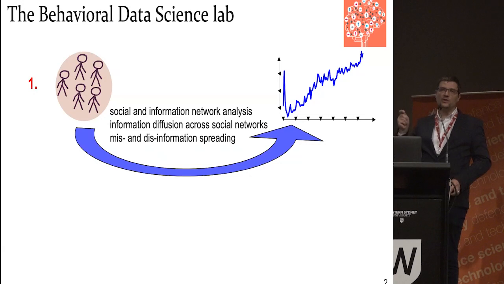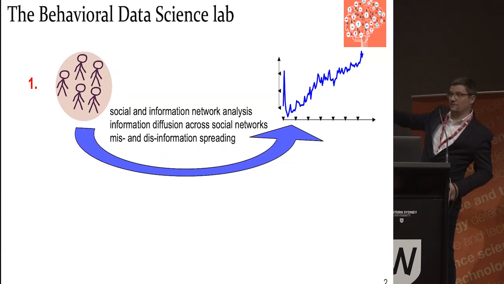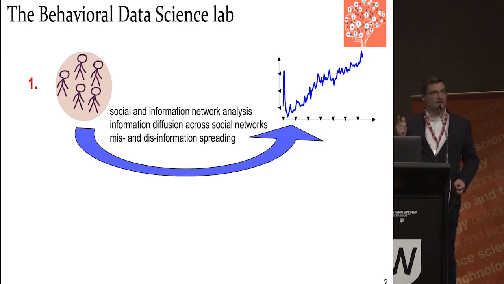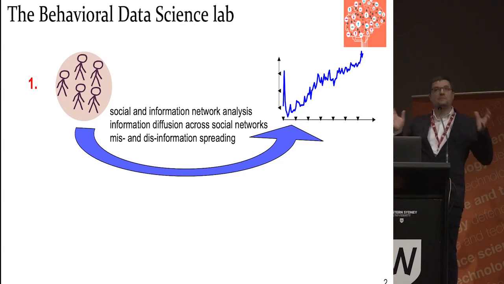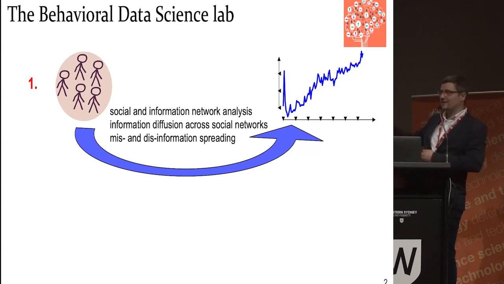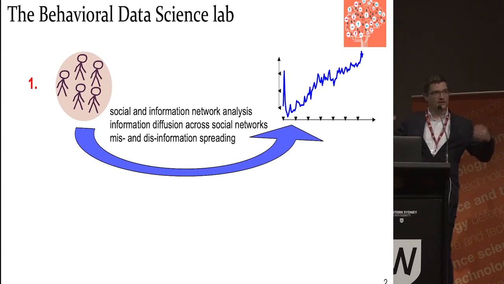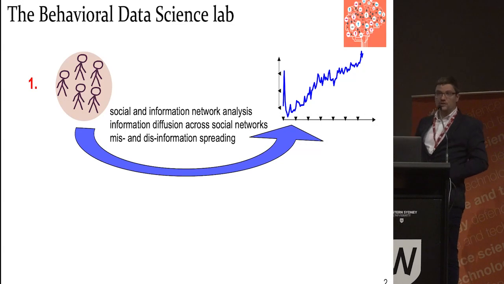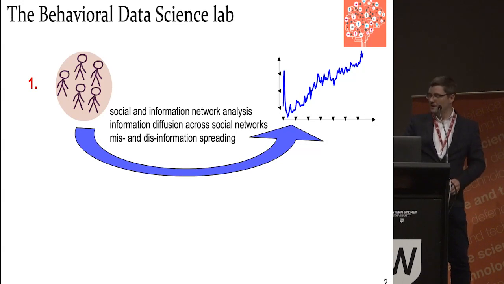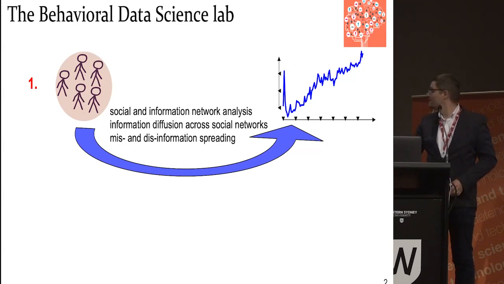However, when we look in collective, when we measure, when we count them, we obtain what is called collective level measures, things like popularity, virality, or simply figuring out what is catching up. Now, what we do at the Behavioral Data Science Lab, we build the simplest theoretical models that act at the atomic level, which in aggregate give rise to the phenomena that we observe in the data. Now, why do we do this? Well, first of all, because it's cool and it's a lot of math and we enjoy it, but also because